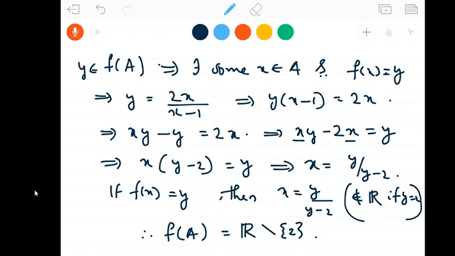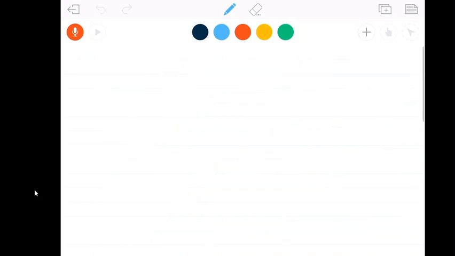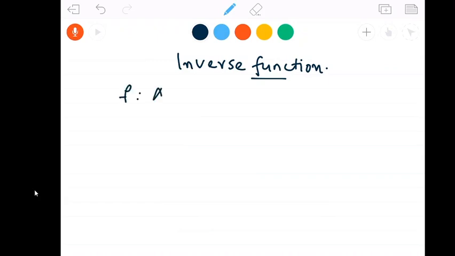I will do the problem after introducing the inverse function. I am going to define the inverse function. Suppose f from A to B is a bijection. You can talk about an inverse function only if f is a bijection.